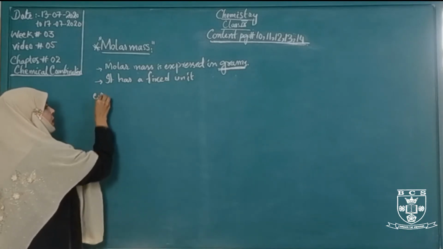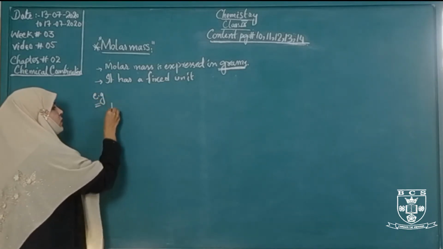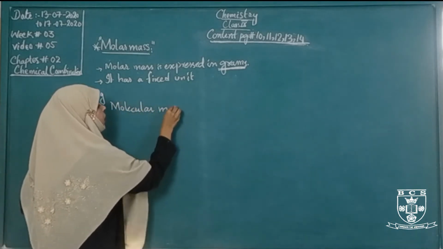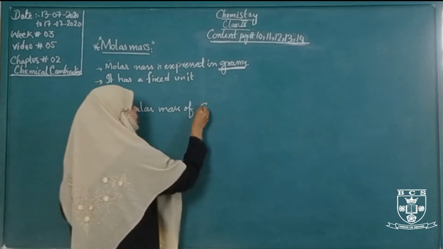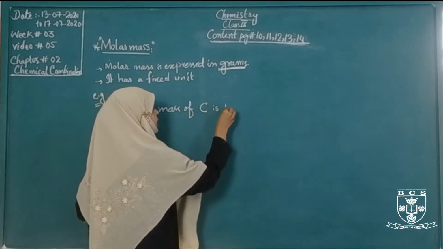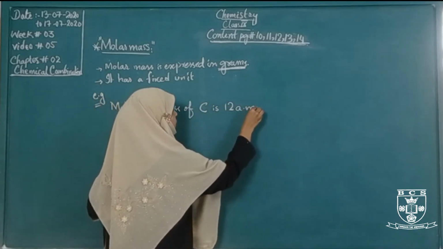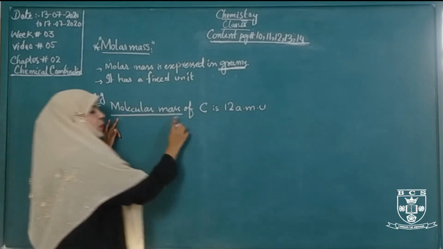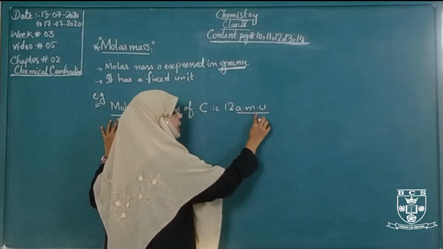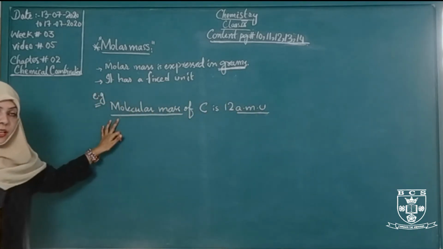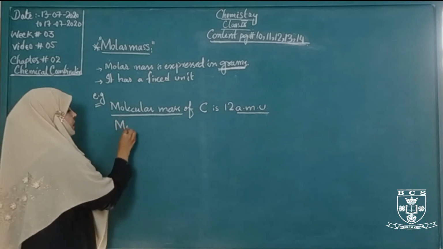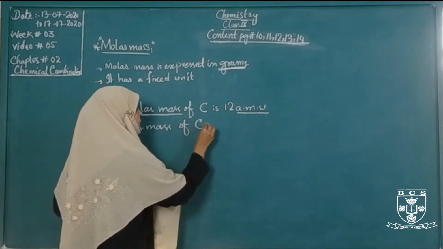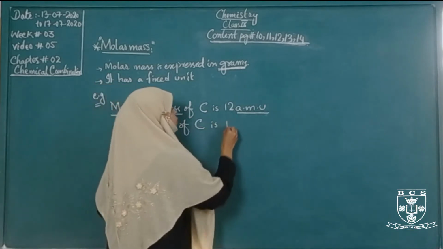For example, the molecular mass of carbon is 12 AMU. This is the molecular mass. Molecular mass is expressed in AMU, atomic mass unit, whereas the molar mass of carbon is 12 gram.